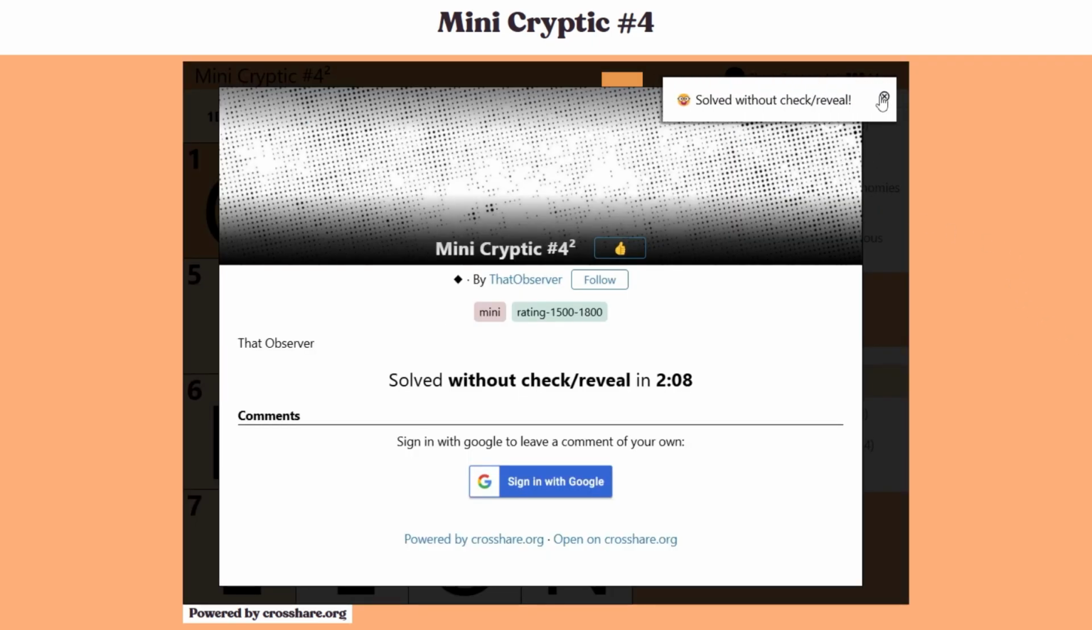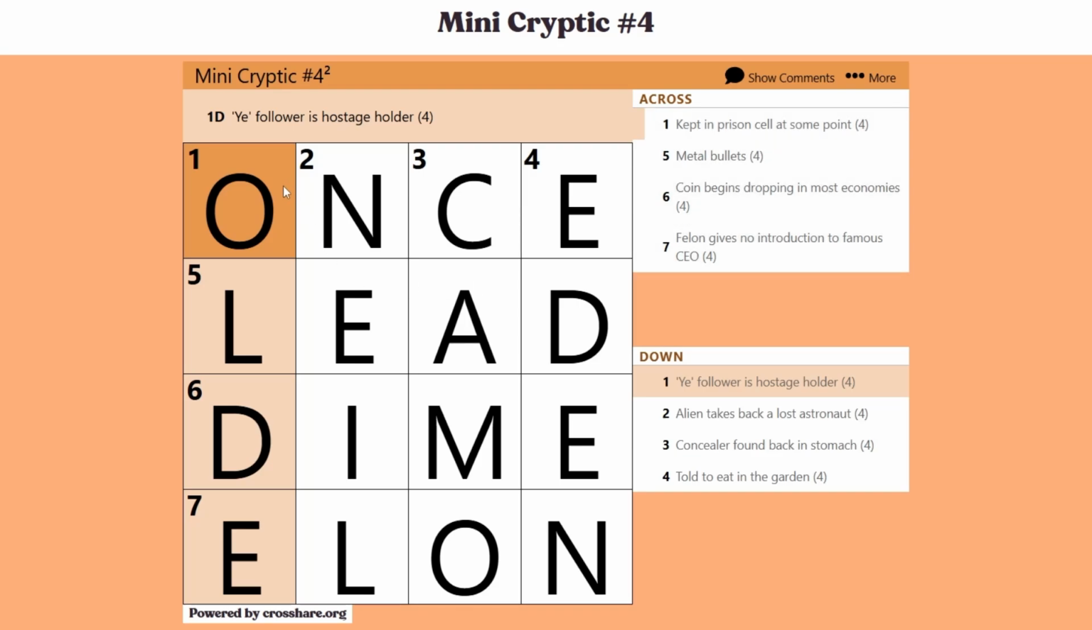And we did solve the crossword, but let's quickly look at the other ones so we can go through them. "Ye follower is hostage holder." And a common phrase that you might hear with the word ye is ye old, as in ye old tavern or ye old barn. And if you look within the word holder, the word old is actually being held hostage within it.